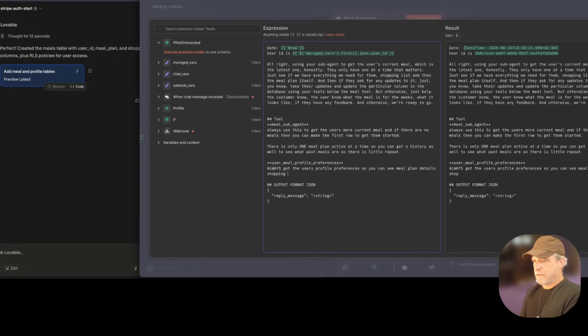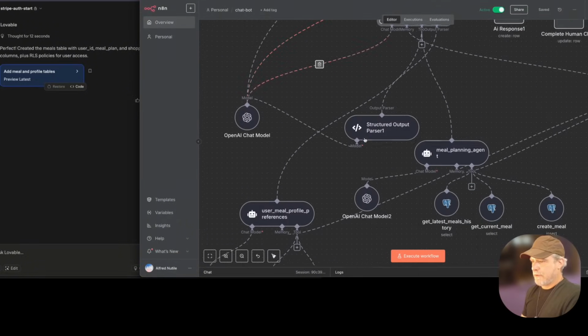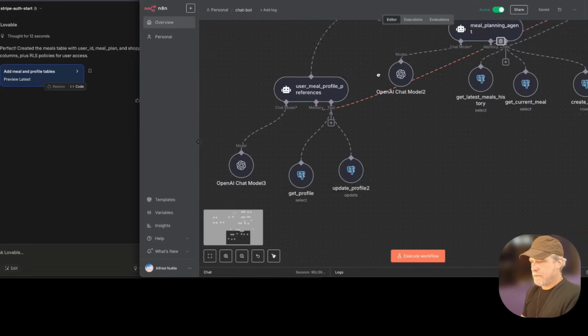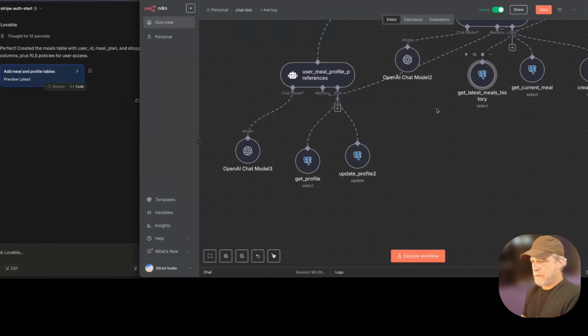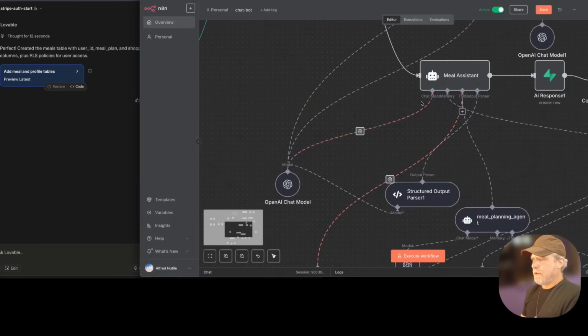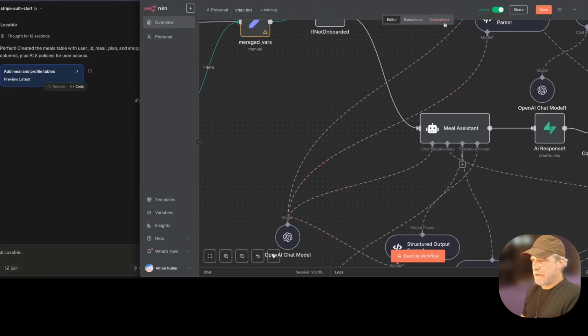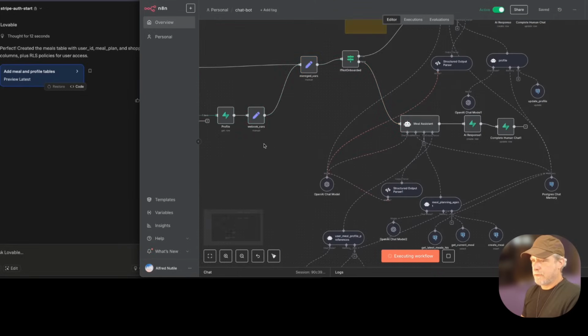Details, shopping list, day of the week, number of people. Actually, while this is running, I want to show you something. It's kind of cool. All right, so then it's just going to give them all the rows. Let's see, update profile. Yep, looks good. Okay. So now they have a tool to manage meals, they have a tool to manage profiles, and we can just give this a go now, and it will go through the loop.